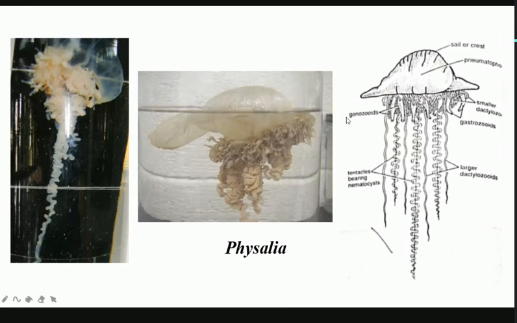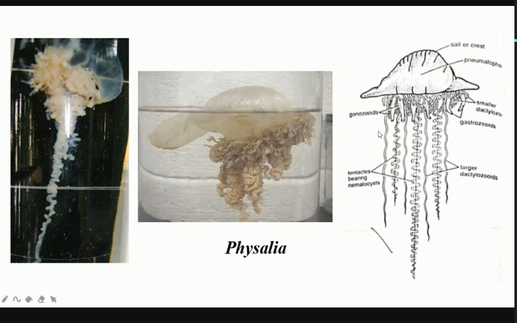So there are the gonozoids. Some help in the nutritive pathway, that means they help in the accumulation of the food and getting nutrition. They are called the gastrozoids. Then there are the dactylozoids. These dactylozoids come in two forms, either small or larger. These dactylozoids help in the capture of prey.